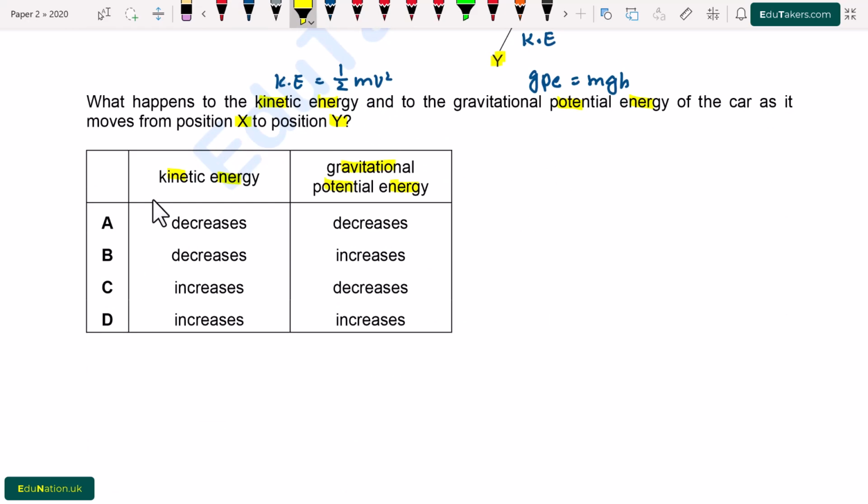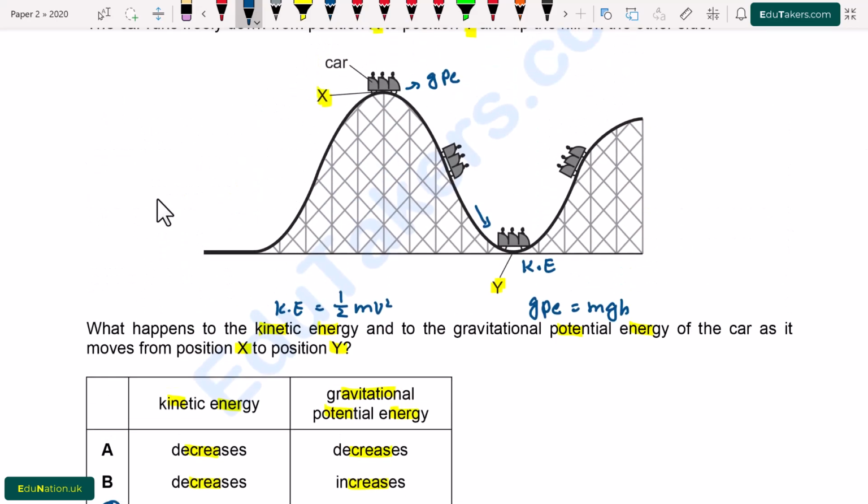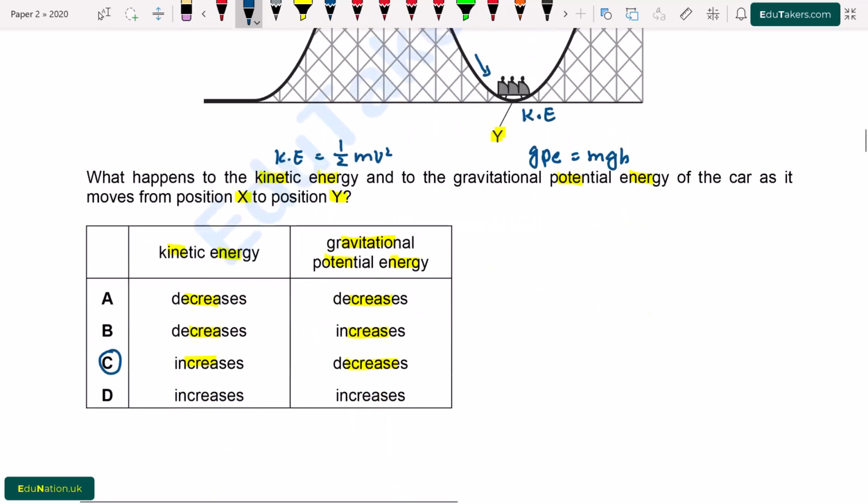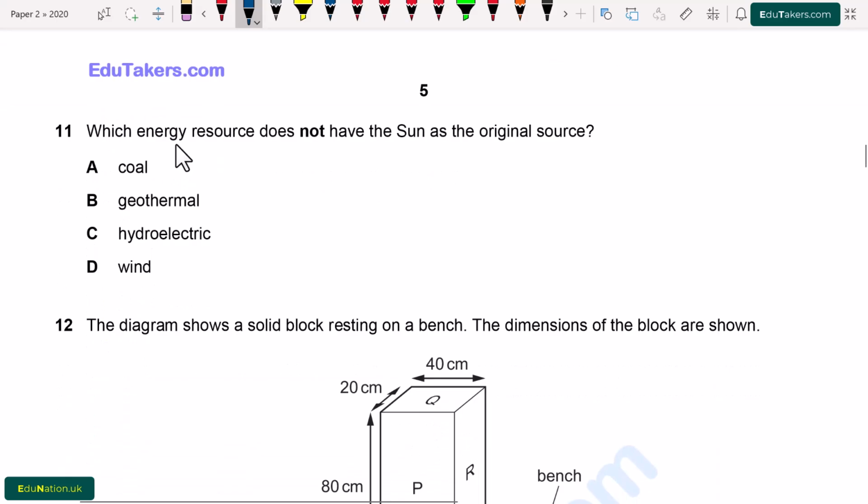So the kinetic energy and the gravitational potential energy options are given. A, decreases, decreases. B, decreases, increases. C, increases, decreases. And D, increases, increases. So from here option C is correct, which shows that as the car moves from position X to Y, the gravitational potential energy decreases but the kinetic energy increases, because the loss of gravitational potential energy is equal to the gain of kinetic energy.